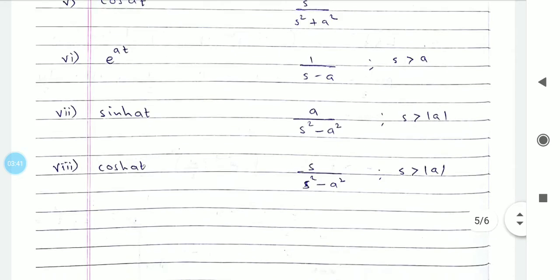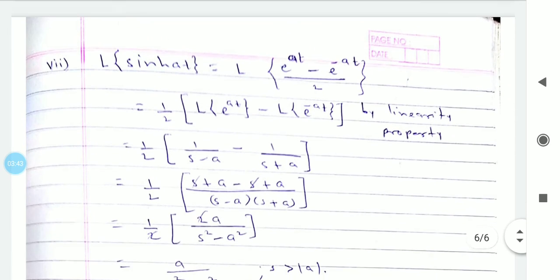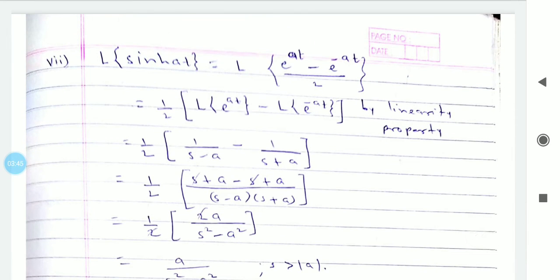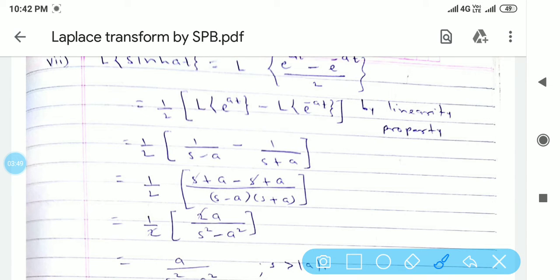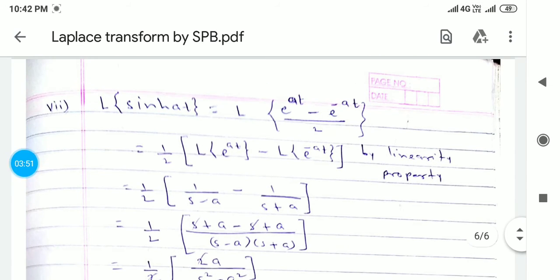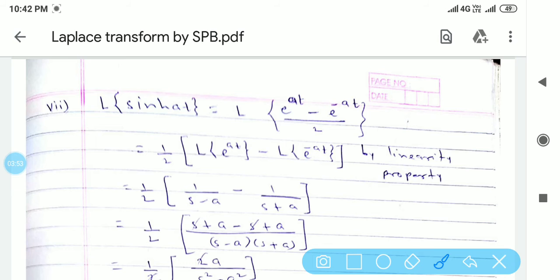How did this formula come about? First see the seventh formula, Laplace of sinh at. We know the definition of sinh at: e raised to at minus e raised to minus at, divided by 2. By the linearity property of Laplace, we can take 1 by 2 outside the bracket: 1 by 2 times Laplace of e raised to at minus Laplace of e raised to minus at.